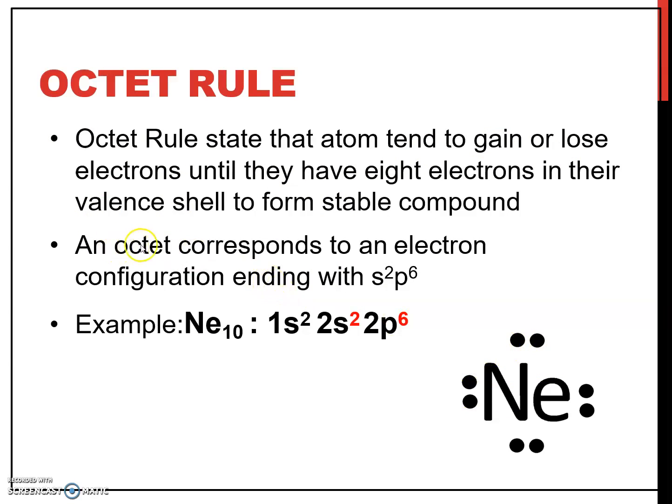An octet must end with s2p6. For example, neon has 10 electrons, so the electron configuration is 1s2 2s2 2p6. The outermost shell contains 2 plus 6 valence electrons, so it has an octet when it achieves 8 electrons.